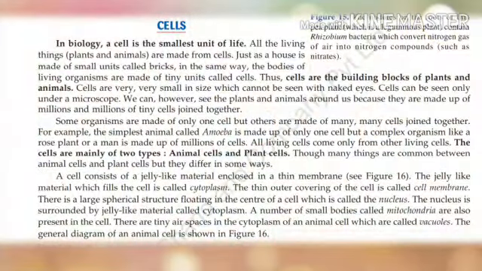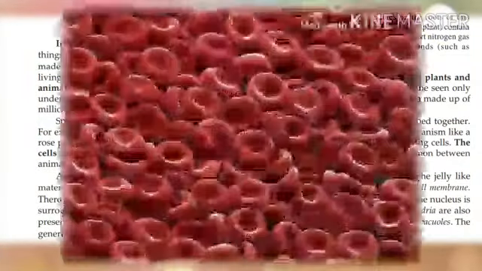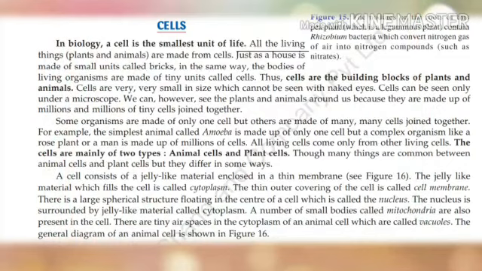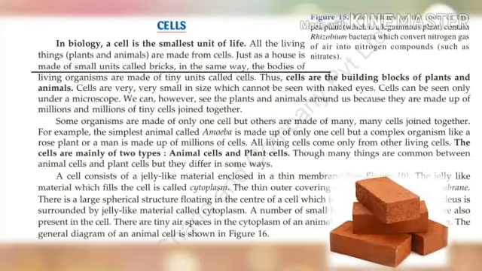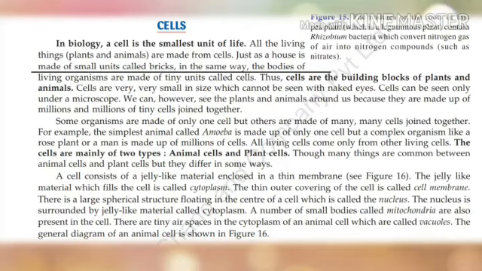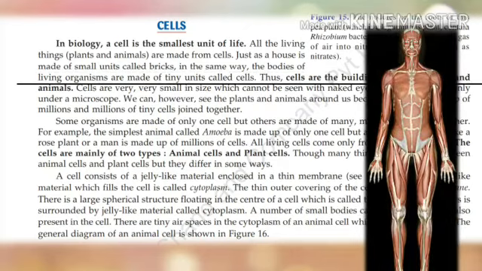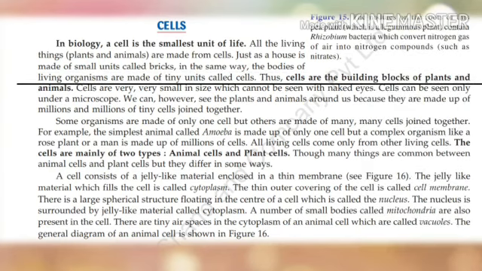Now, let us discuss some basic concepts about cells. All the living things, plants and animals, are made from cells. Just as a house is made of small units called bricks, in the same way, the bodies of living organisms are made of tiny units called cells. Thus, cells are the building blocks of plants and animals. Understand, children?